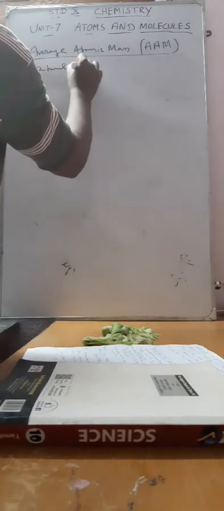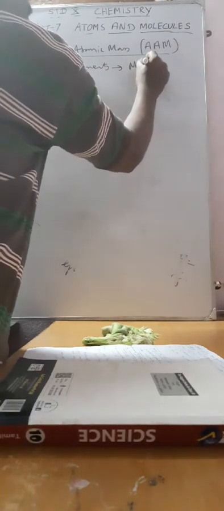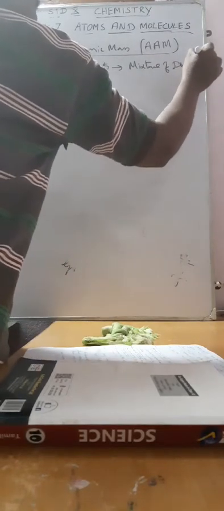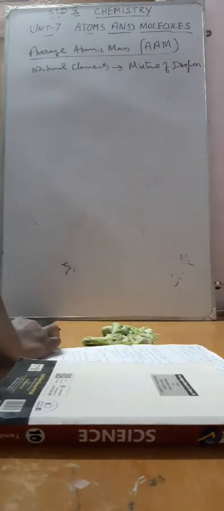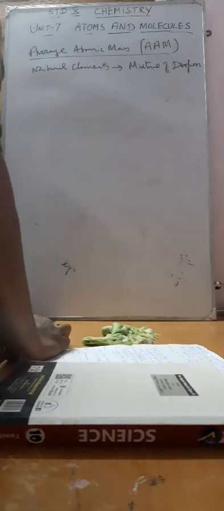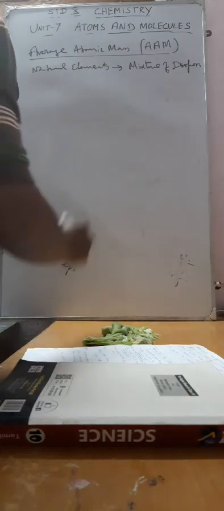Natural elements are in the form of a mixture of isotopes. So we cannot directly measure the atomic mass, so we have to find out the average atomic mass of those mixtures of isotopes, then only we can say the AAM.